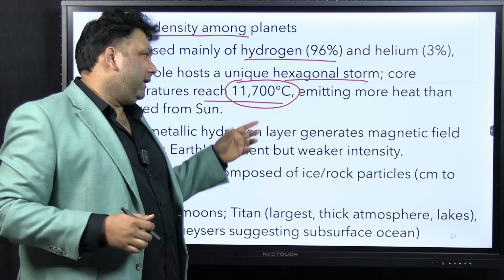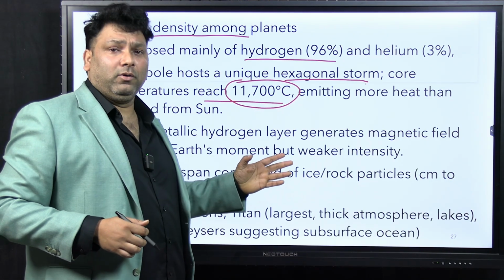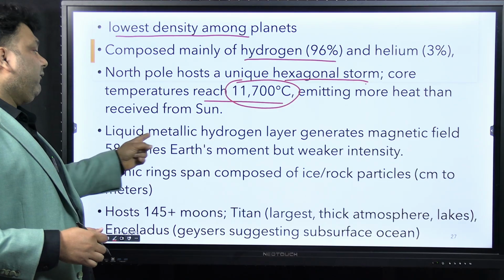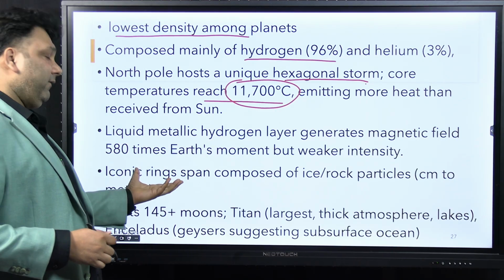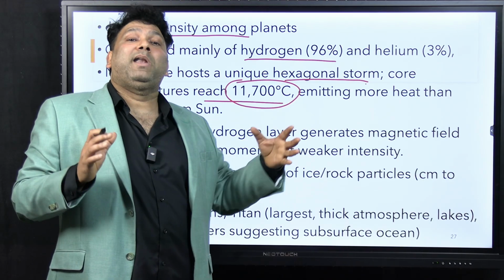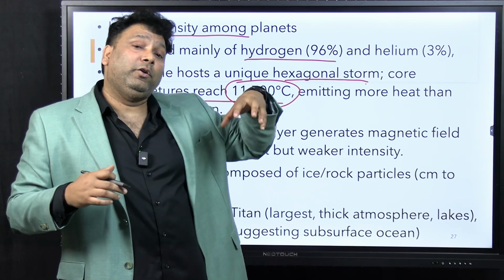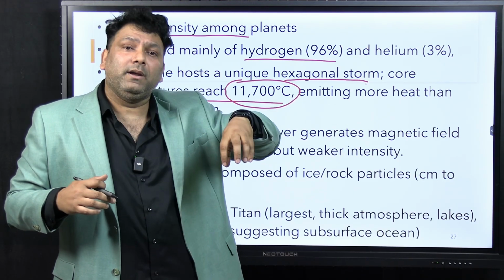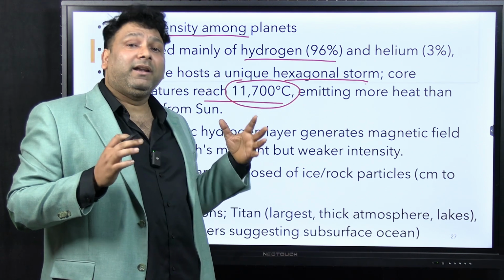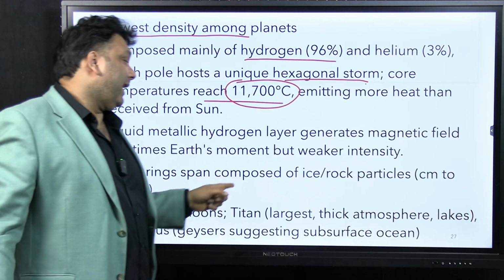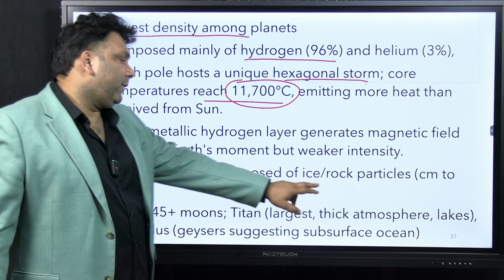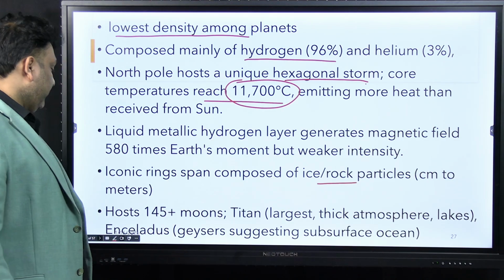It means the entire planet is extremely cold, but the center of the storm is extremely hot. And the liquid metallic hydrogen layer generates a magnetic field. So whichever planet is large, again remember this blindly, if a planet is large it will have residual heat in the middle, and because of the differential movement of various layers, a magnetic field will be generated. So even Saturn will have a magnetic field. The iconic rings are made up of ice, rock particles, etc.